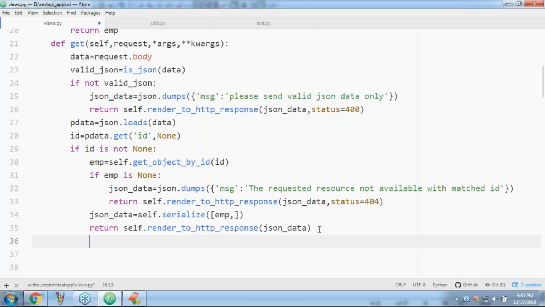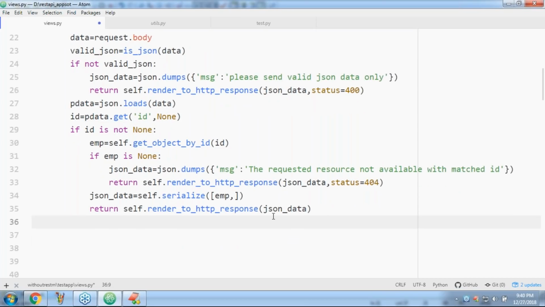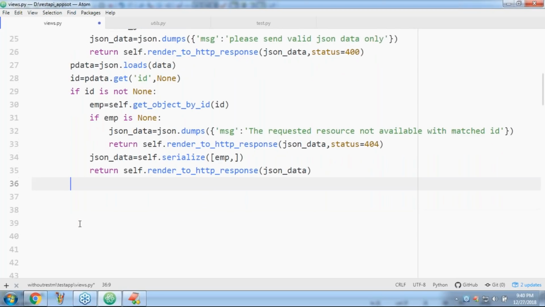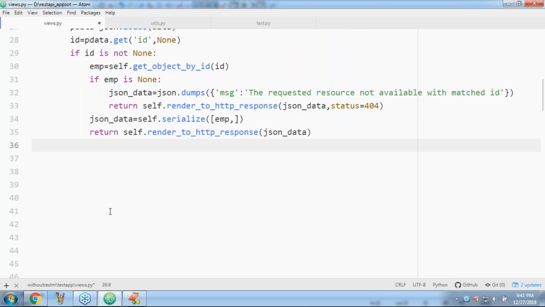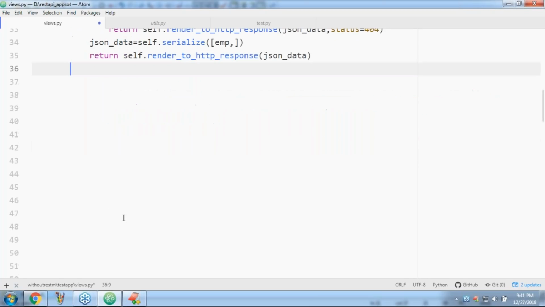Can you please confirm when the control will come to line number 36? When the ID is None, correct or not? If ID is None, it means the client is not sending any ID. If the client is not sending any ID, then we have to provide the total data. Regarding the total data, we require a queryset. For that, is there code anywhere?